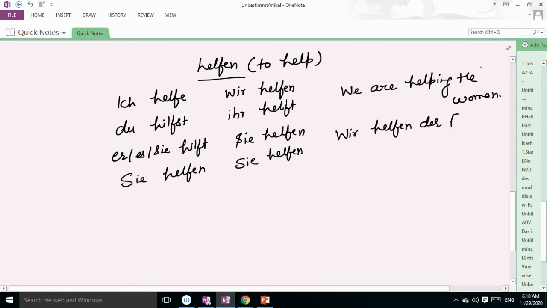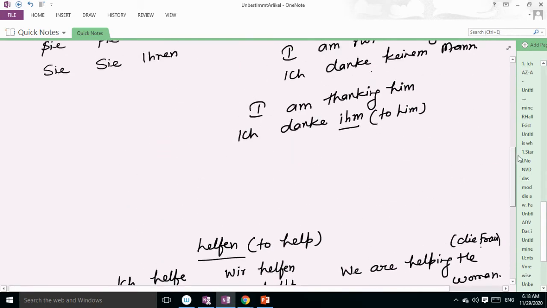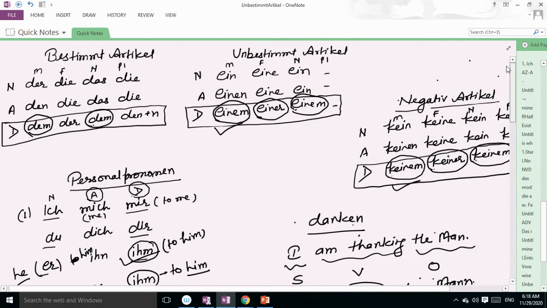der Frau. So why der Frau, guys? Because the woman is feminine. An article is die Frau. But the verb is dative here. Helfen. Okay. So the object will be always dative. So in the definite article, feminine, what we write, guys? Der. So that's why I have written here, wir helfen der Frau.